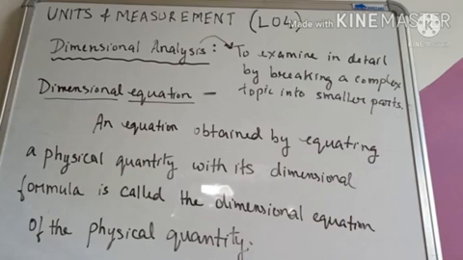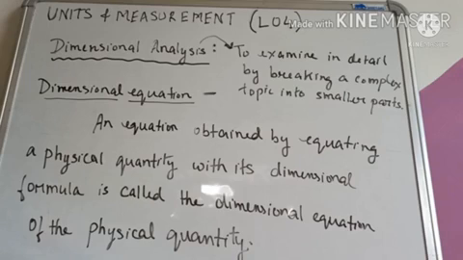So, in dimensional analysis, we break a complex topic or a complex equation or a complex physical quantity into smaller or simpler parts, and we examine those smaller parts in detail. That is known as dimensional analysis. Now, what is a dimensional equation?